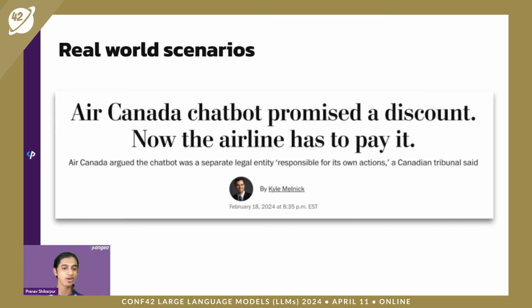And we can see more recently, Air Canada was involved in a lawsuit where its chatbot promised a customer a discount, which the airline never offered with their policies. But the court recently favored the customer and ordered Air Canada to settle the lawsuit.